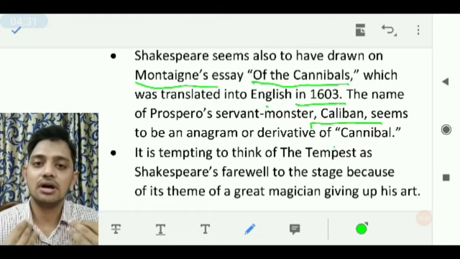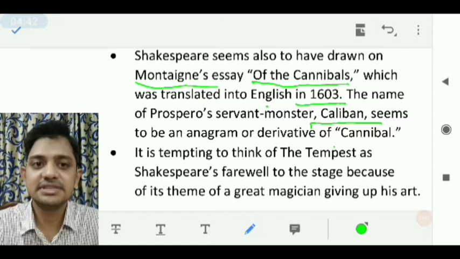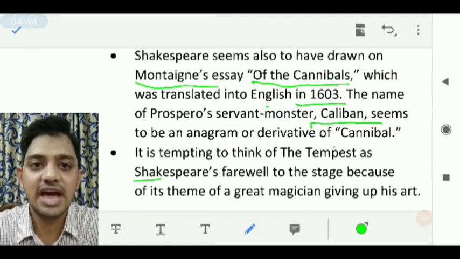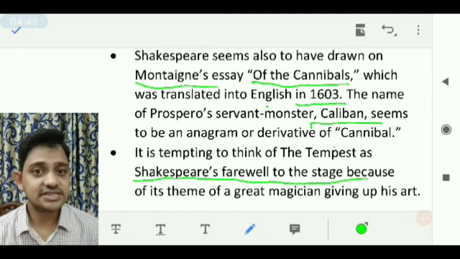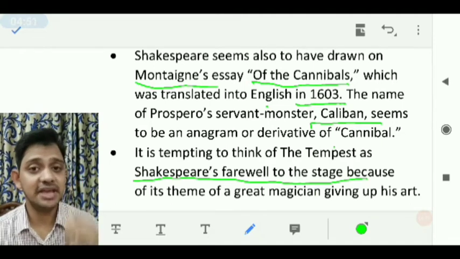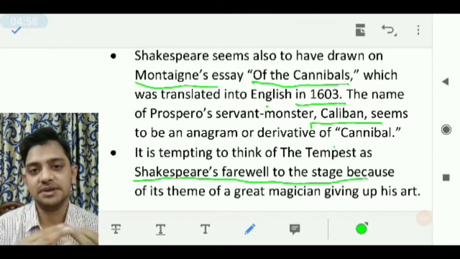He gives up all his power, and he leaves that in the hand of Caliban. It seems like Shakespeare wants to show that it is going to be his farewell from the stage. So this Tempest literally has many meanings inside. There's a great link with the life of Shakespeare.